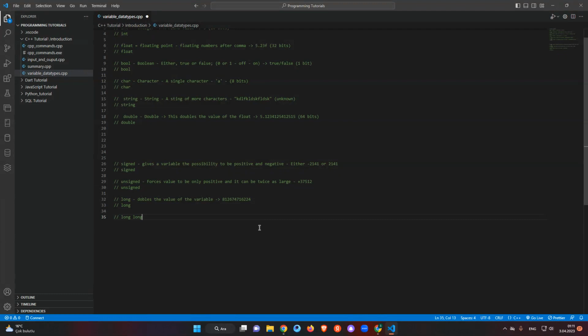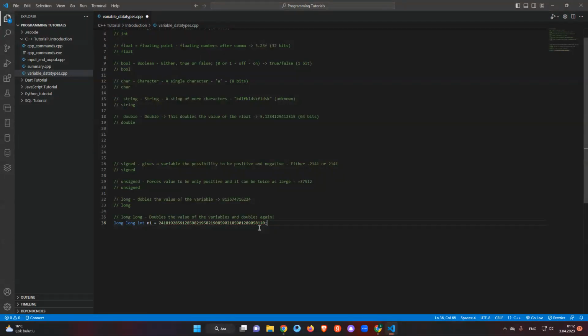This is another thing, a keyword we add before the integer or float or whatever else we want. It just doubles the value of the variable, and it's doubling again. Using long, let's say long integer number 1, we're just adding a lot of numbers, okay?